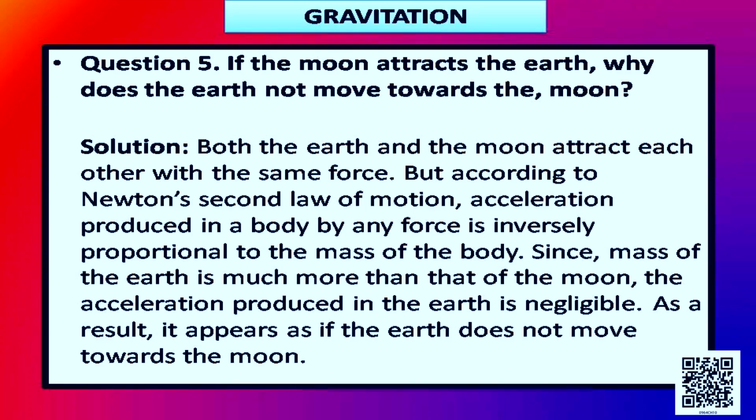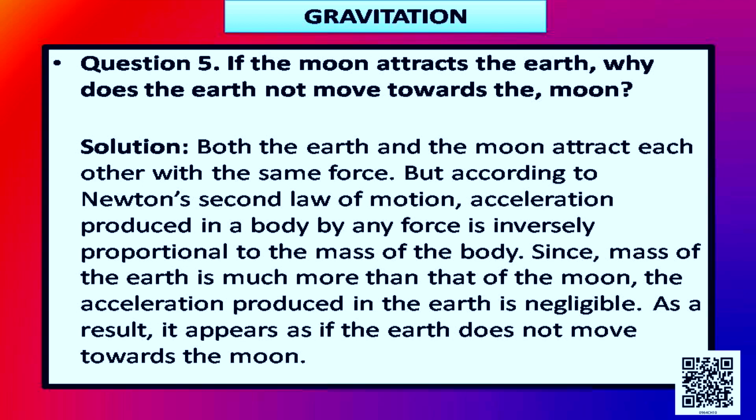Students, let us now discuss question number 5. It says, if the moon attracts the earth, why does the earth not move towards the moon? Okay? So let us discuss the solution. Students, both the earth and the moon attract each other with the same force.